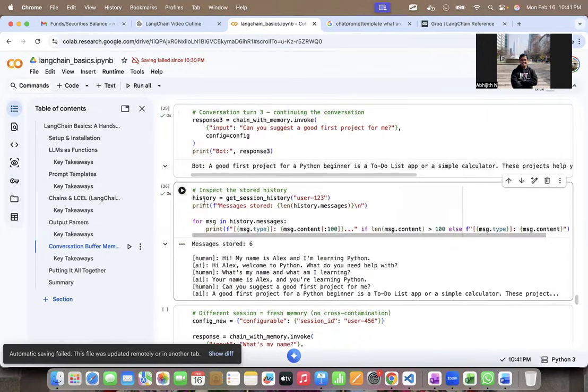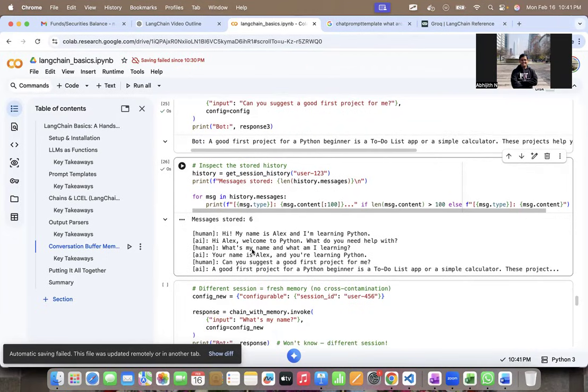Now I can inspect this history using this get session history method for user123, right? So let's inspect this history. Notice that there are 6 messages. First, the human said, "Hi, my name is Alex." Then AI said, "Hi Alex, welcome to Python." And then human said, "What's my name?" And it remembered the name. "Can you suggest a good first project?" And then it gave the answer. So this is the dump of the memory which was in the buffer.